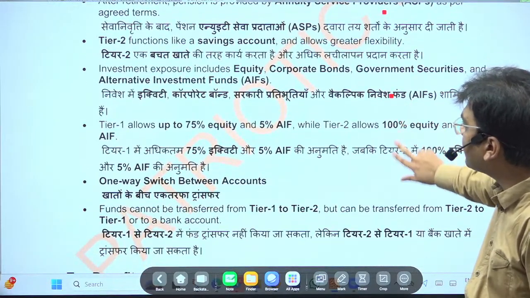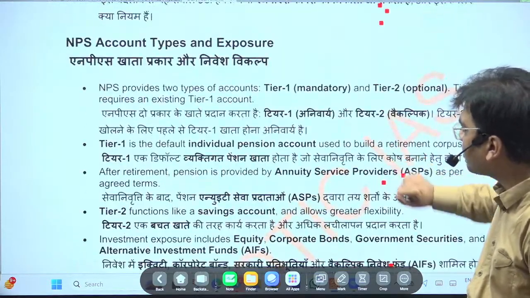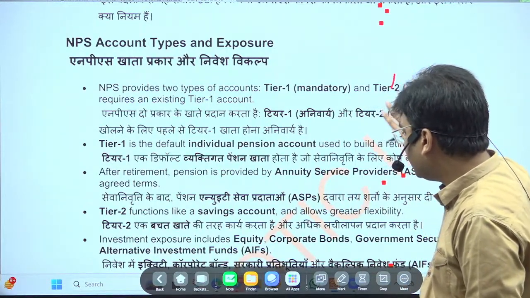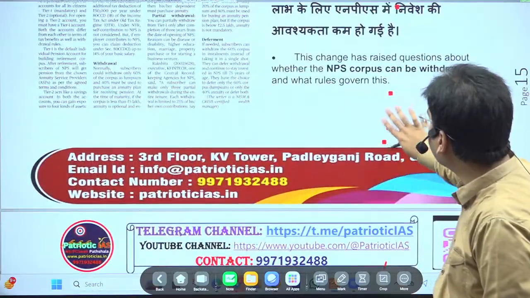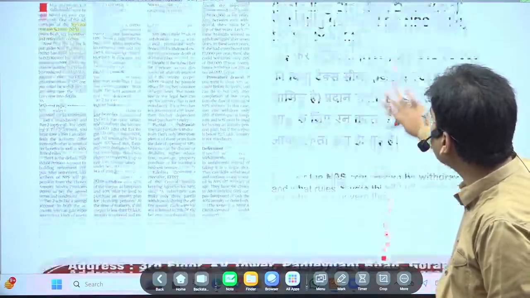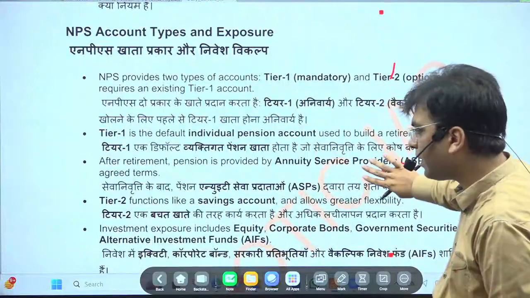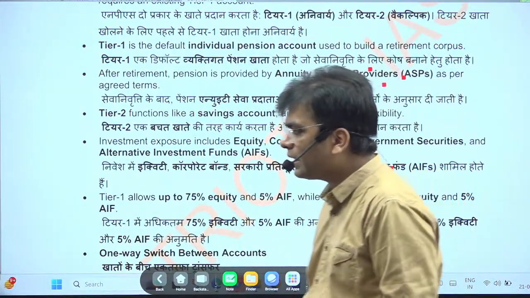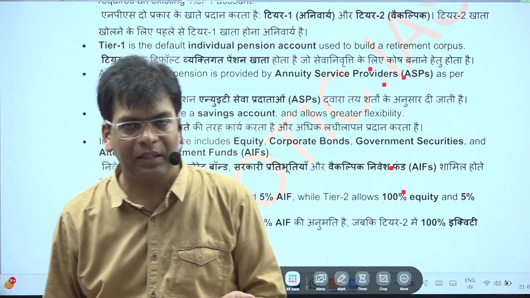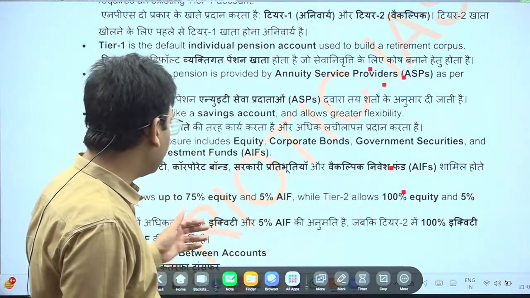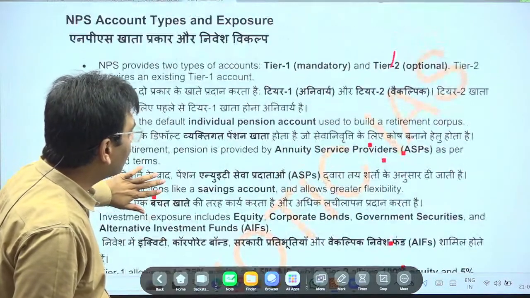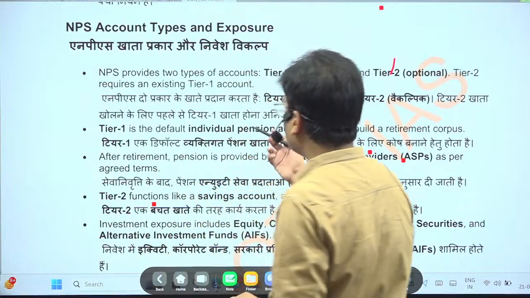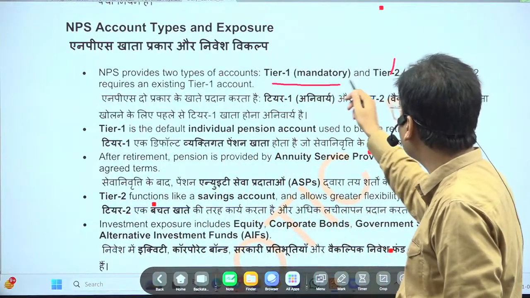Here it is given what will happen in the context of this National Pension System, now that we have given exemption from income tax up to 12,75,000. So please remember this. In this context, it has become a bit redundant, not that relevant. That's why it is in the main discussion. But still, you should know that NPS provides two types of account, Tier 1 and Tier 2.